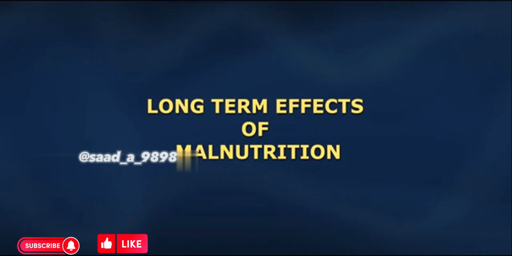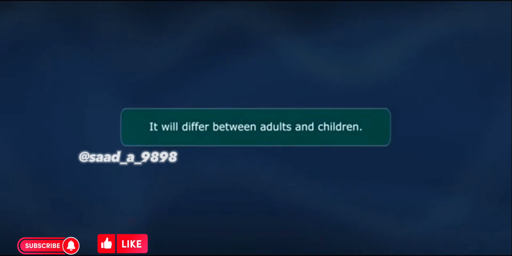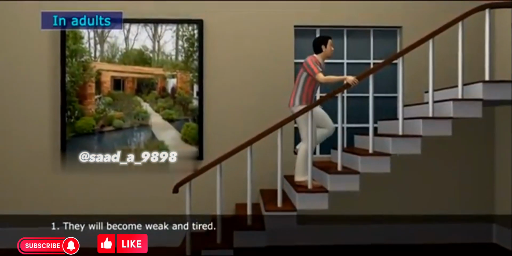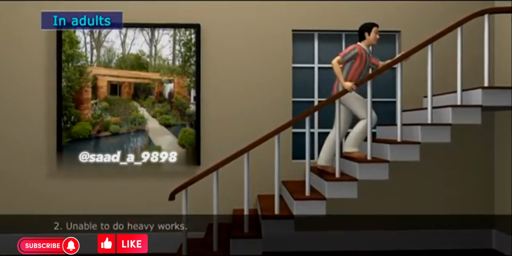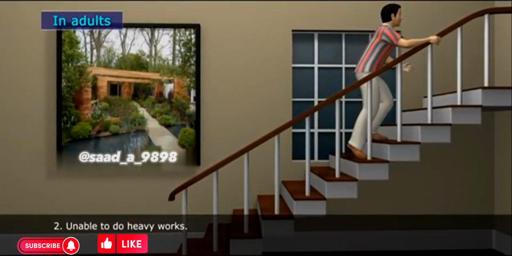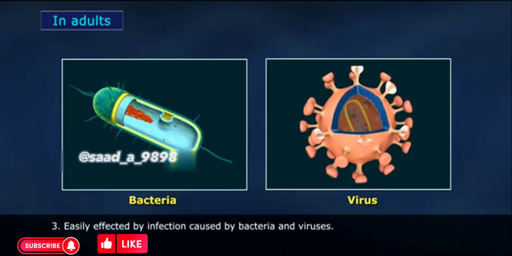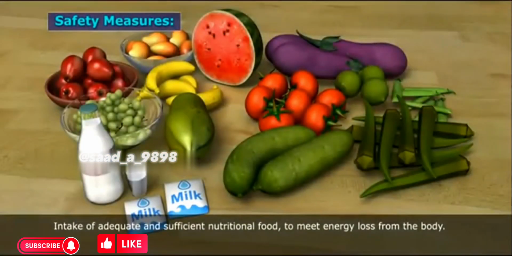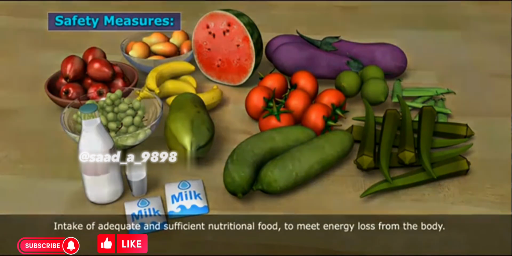Long-term effects of malnutrition. It will differ between adults and children. In adults, 1. They will become weak and tired. 2. Unable to do heavy works. 3. Easily affected by infection caused by bacteria and viruses. Safety measures. Intake of adequate and sufficient nutritional food to meet energy loss from the body.